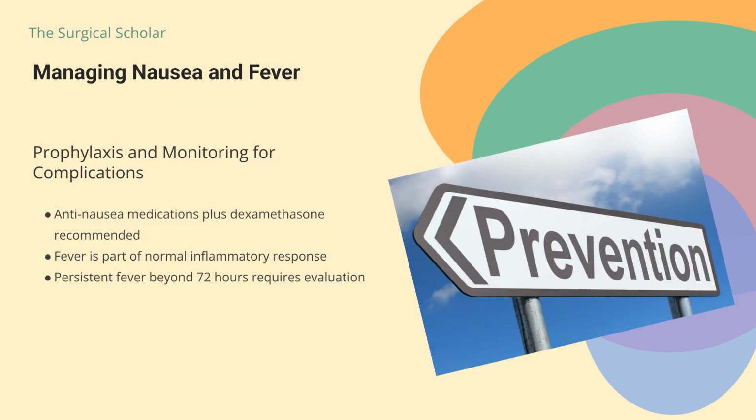Nausea and vomiting are common. For moderate and high-risk procedures, prophylaxis with anti-nausea medications and dexamethasone is recommended. Fever is part of the inflammatory response. Here's what's important. These symptoms typically peak within the first 24 to 48 hours and gradually improve over the first week. However, if fever persists beyond 72 hours, becomes severe, or is accompanied by confusion or worsening abdominal pain, this could indicate infection or liver abscess, requiring immediate medical attention.